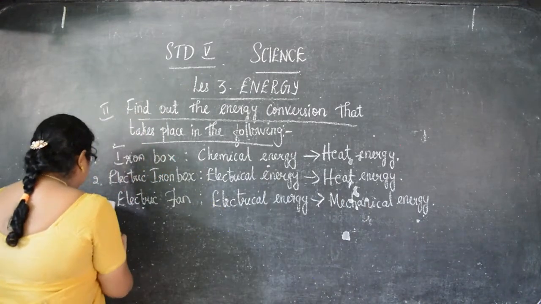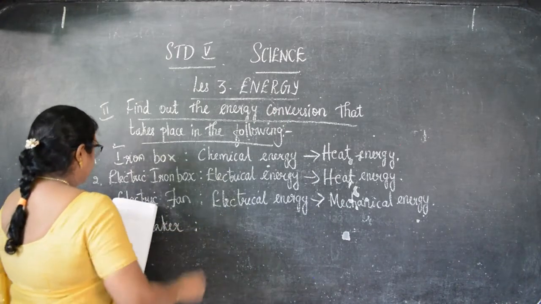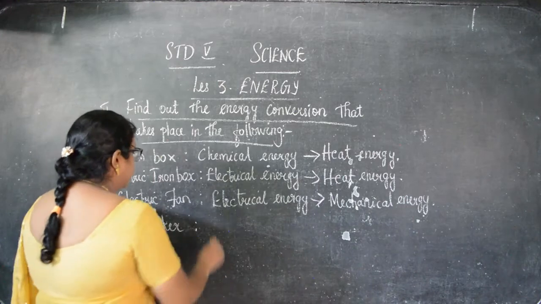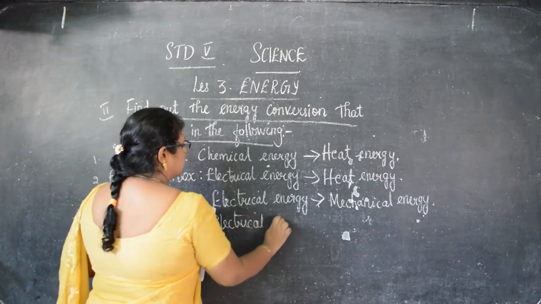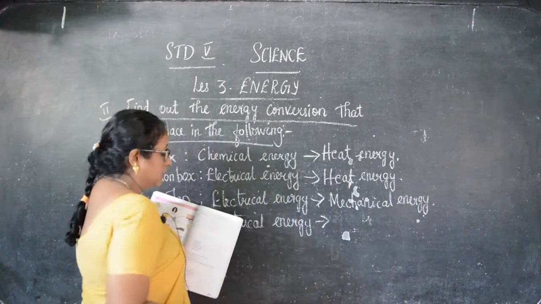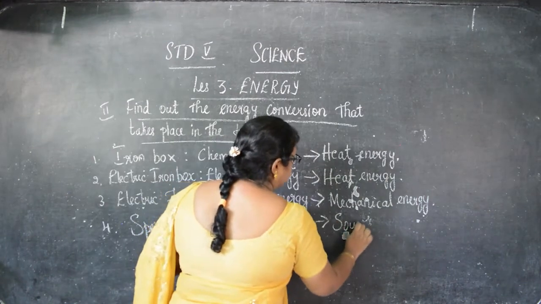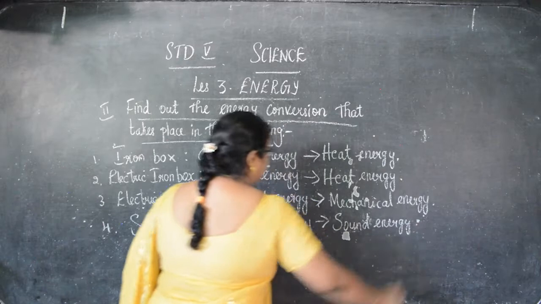Next, speaker. So all know what is speaker, right? This is your electrical energy. Here also electrical energy is converted into, from the speaker what do you hear? That is sound energy. Okay, children, do you understand this?